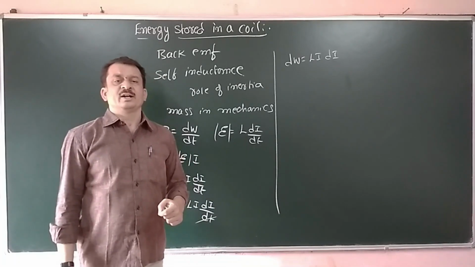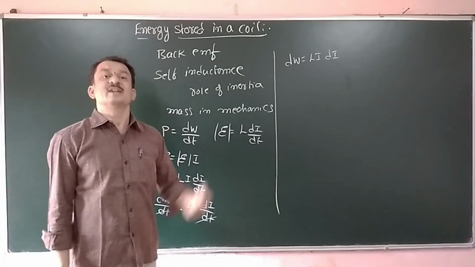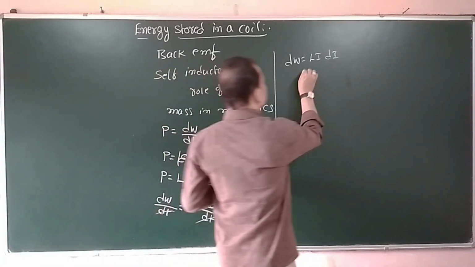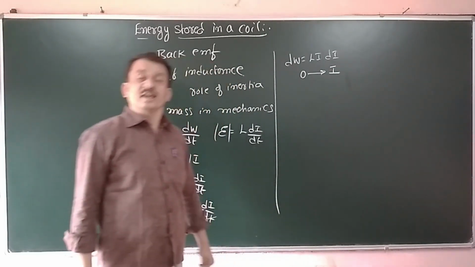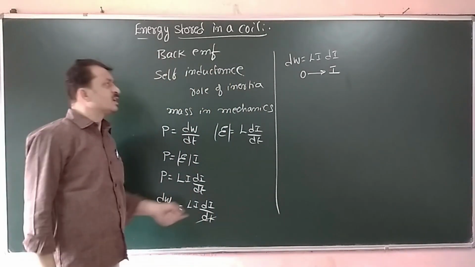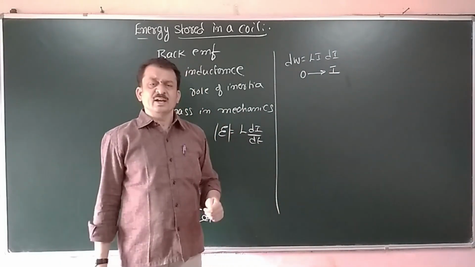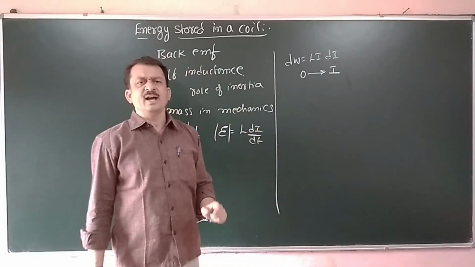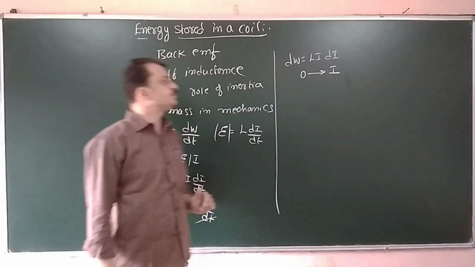Now I have to calculate what is the total amount of work done in establishing the current from 0 to its maximum value capital I.